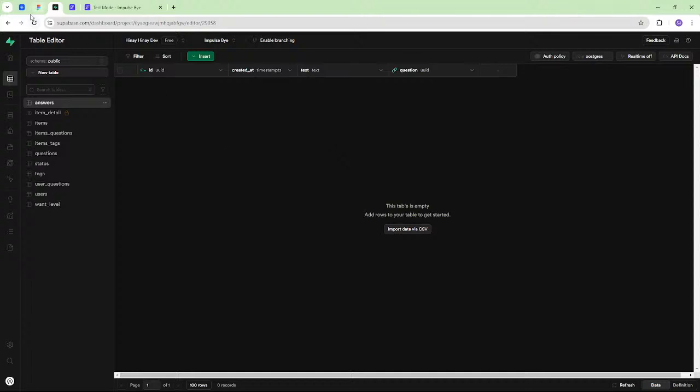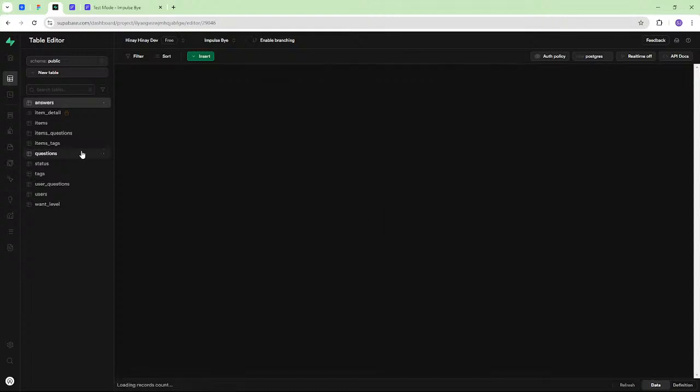work out. My thought is that it will be fine that these answers are only tied to a question because the items are tied to a question as well. And so when we get an item, we can get its questions, and then we can come here to answers and get its relevant answer. You know what? We might have to maybe add a user or maybe even an item because, okay, yeah, see, this is what I'm not sure about. But we're not there yet.